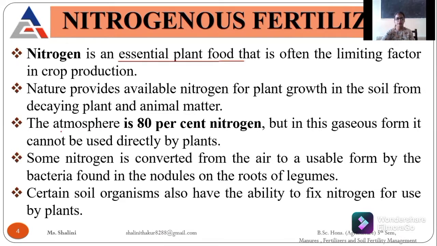Second thing, in the atmosphere there is 80% nitrogen, but it is in gaseous form, so plants cannot use it. That's why we use it by preparing fertilizers and manures. Some soil organisms like rhizobium also fix nitrogen in the soil, and that nitrogen is available to the crop plants.